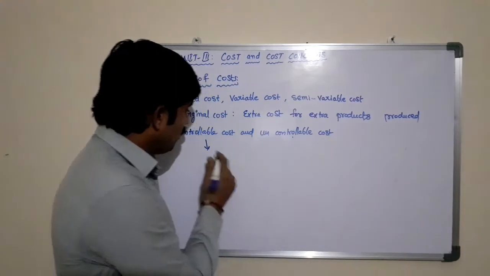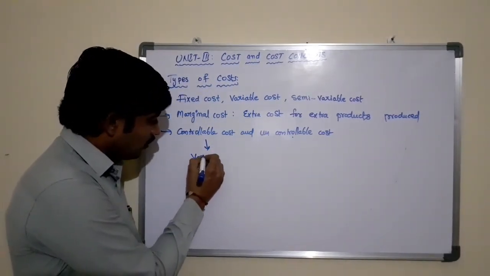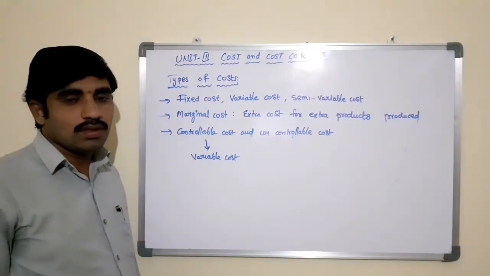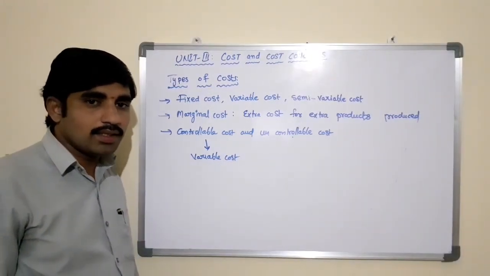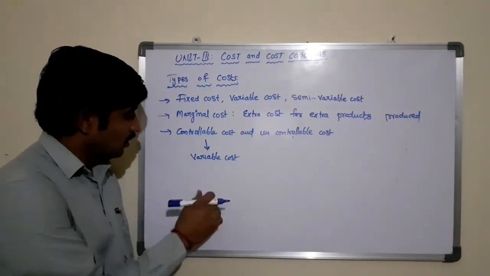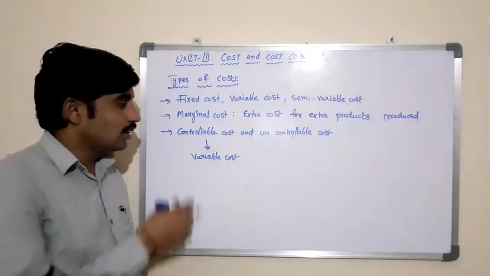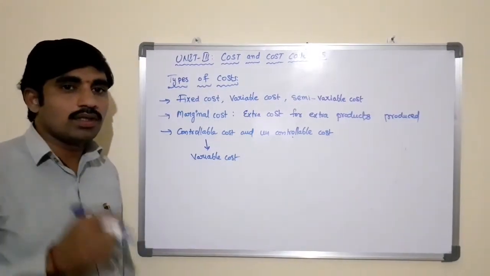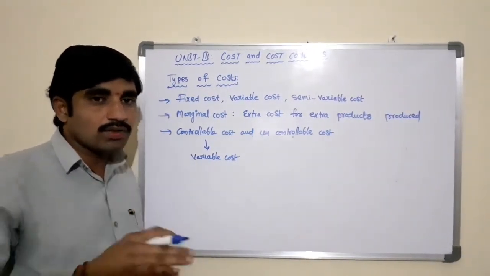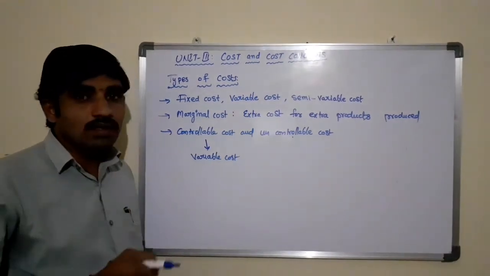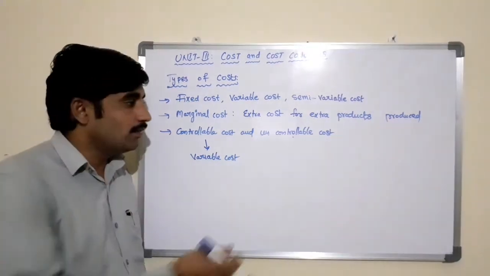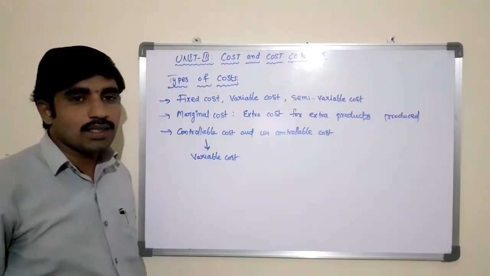Here the example for the controllable cost is the variable cost, office and administrative expenses, selling and distribution expenses. So these are the controllable cost. Here all the direct expenses come under the controllable cost. If you want to control, you can control such cost in the business in order to increase the profits or in order to reduce the losses. Some costs are not controllable at the shop level. Such costs are called uncontrollable cost.